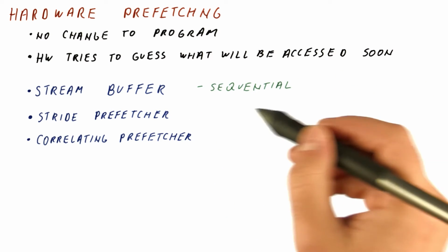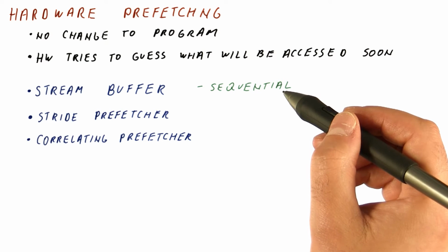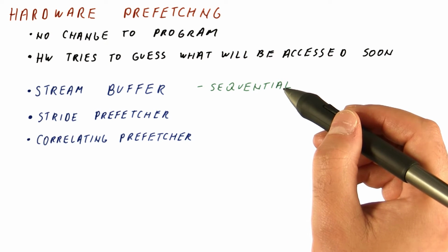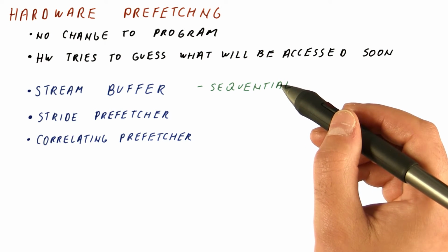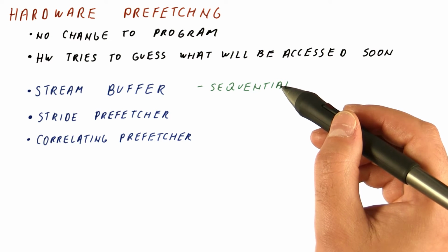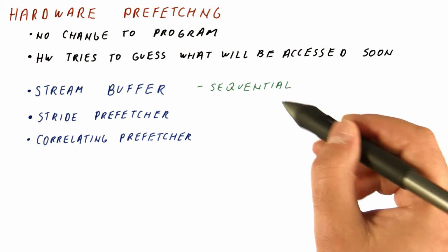So a stream buffer is sequential in nature. It's trying to see whether once we access a block and then the next block that follows it, we are likely to access the next block and so on. So it's just trying to fetch several blocks in advance in order to not be too late.